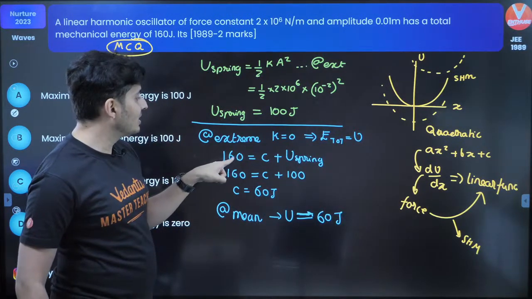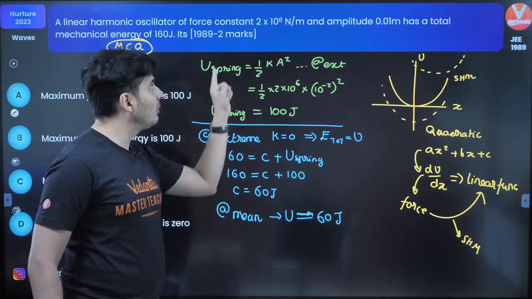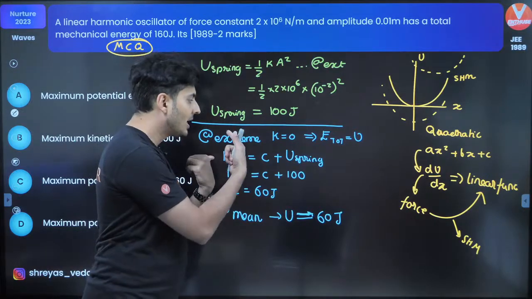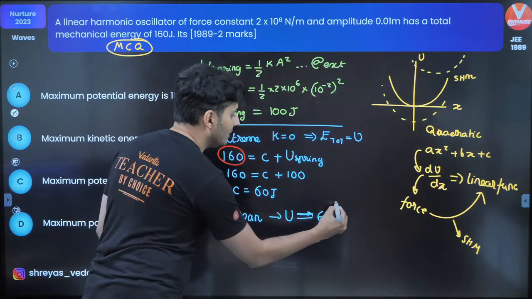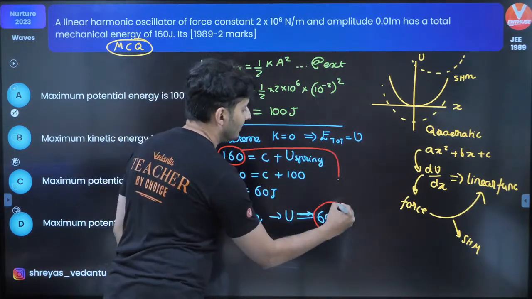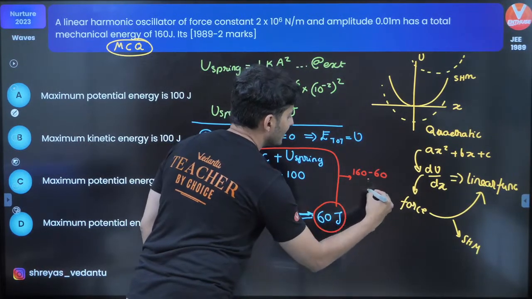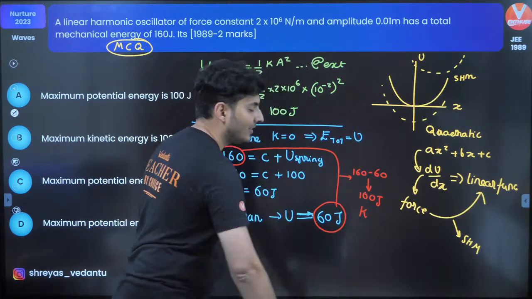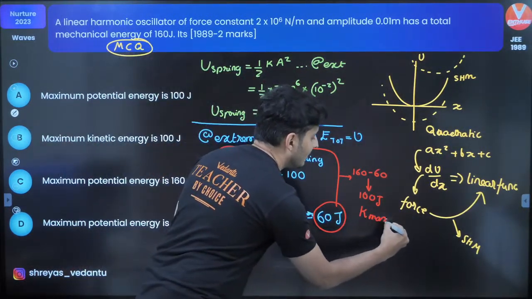The maximum potential energy will be 160. Least is 60. Maximum will be 160, obviously. That's when it is at the extreme position. Hence, can I say the difference between these two, which is 160 minus 60, which is 100 joules, that will be the maximum possible kinetic energy. Is that understood?